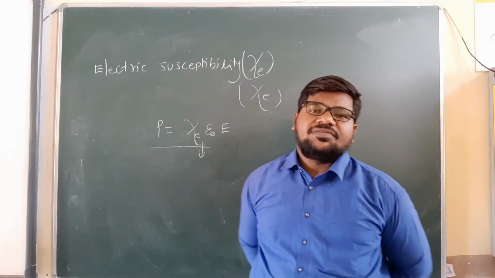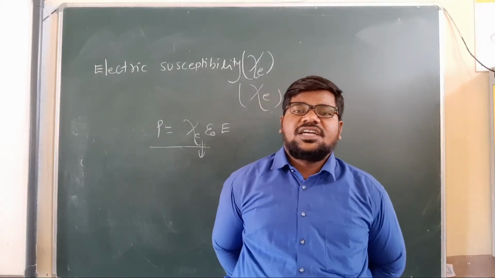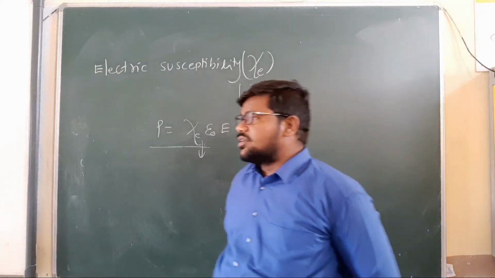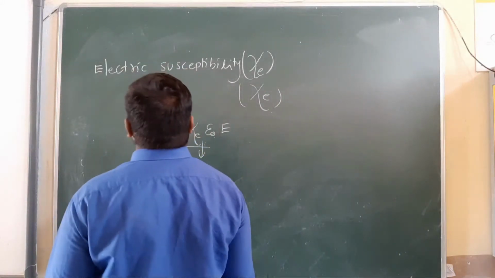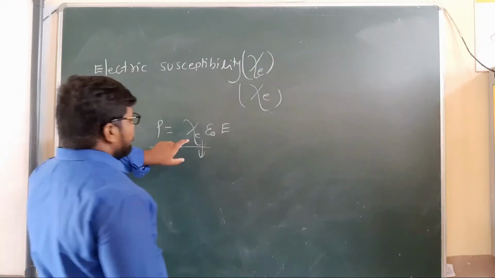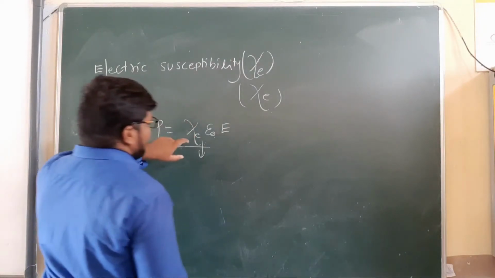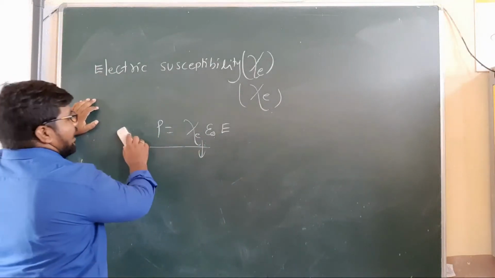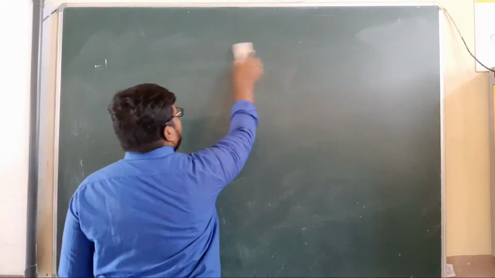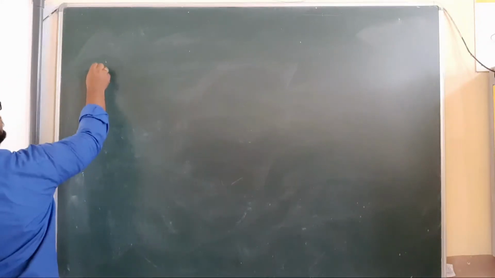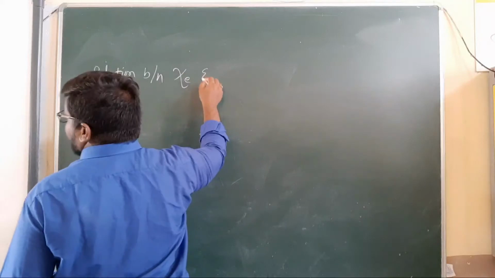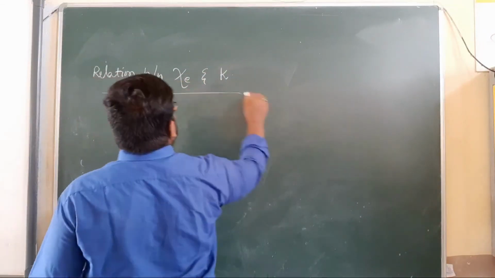So next, we have to discuss the relation between electric susceptibility and dielectric constant.